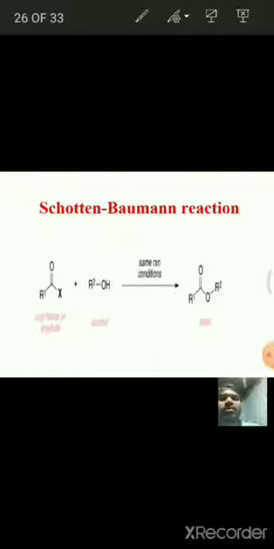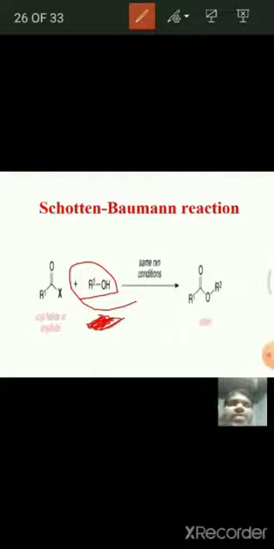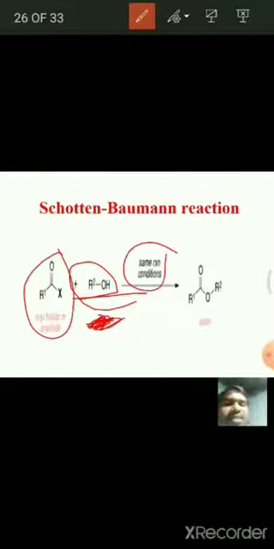See here, actually this is the reaction. Here, phenols are taken, alcohols as well as phenols are also taken. See here, if this is phenol, it reacts with acyl halide, generally under basic conditions, and it forms this ester. This is the mechanism of this Schotten-Baumann reaction.